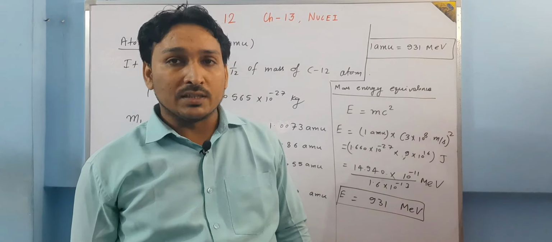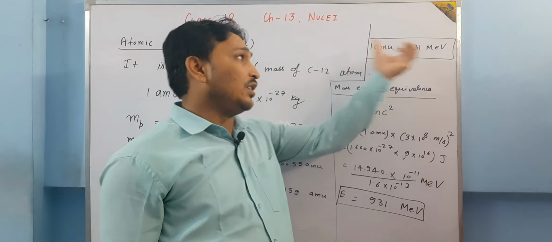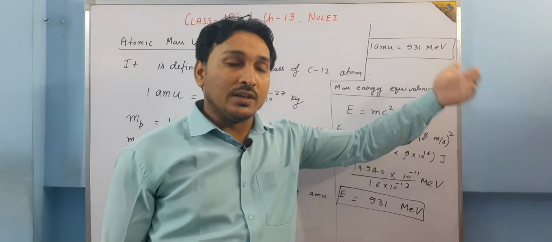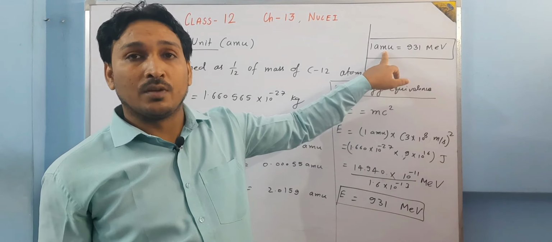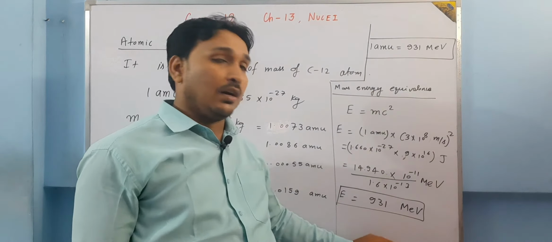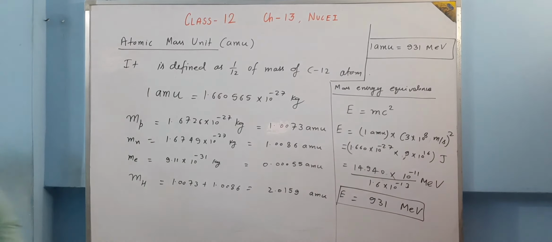But if you go in depth of this equation, on this side of the equation I have written mass, on this side I have written energy. So I am writing mass is equal to energy. You have to understand that here c square has been multiplied, but it is not shown. This value comes under this calculation. So 1 AMU is equivalent to 931 mega electron volt. Okay, so let us proceed to another topic. I hope this topic is very clear to you.